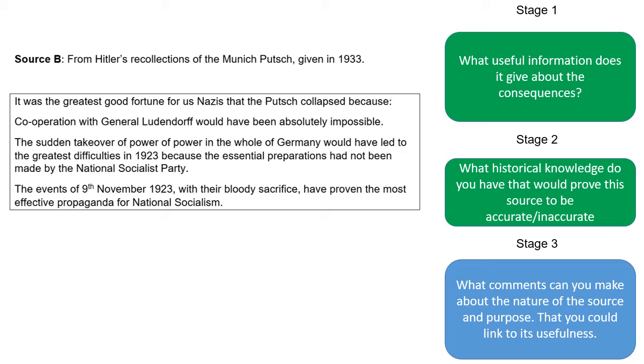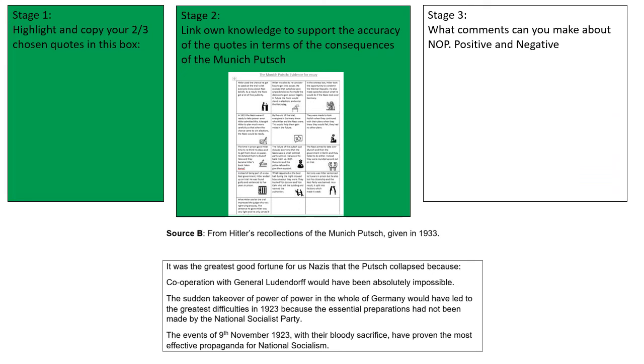Okay, now we move to stage 2. This is where I've got to use my own knowledge just to comment on these two consequences that I found for the Munich Putsch. And this is where I start to really score marks. So you should have the handout that appears in this middle box. And in this handout, there's lots of information about the Munich Putsch, about the consequences of the Munich Putsch being positive for the Nazis, being negative for the Nazis.